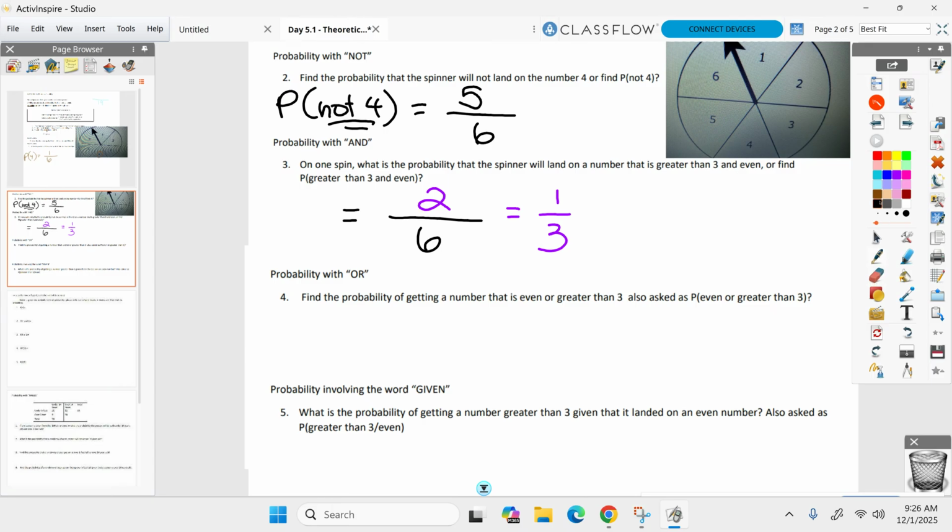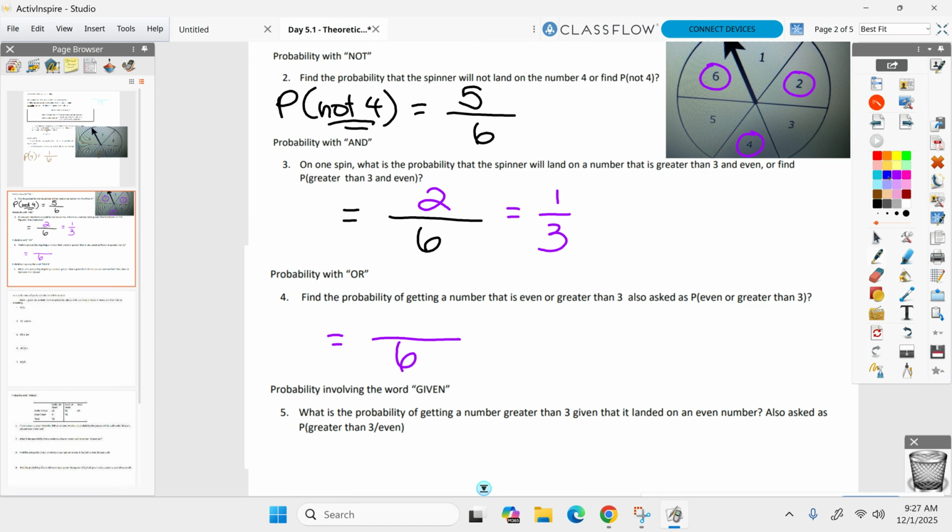All right, probability of getting a number that is even or greater than 3. Now I took the "and" and I replaced it with an "or" here. So it's got to be even or it can be greater than 3. Everyone agree? Still out of 6. All right, let's go through right now. It can be even. So everybody ready? It could be 2, 4, 6. Good so far. All right. Or it could be greater than 3.